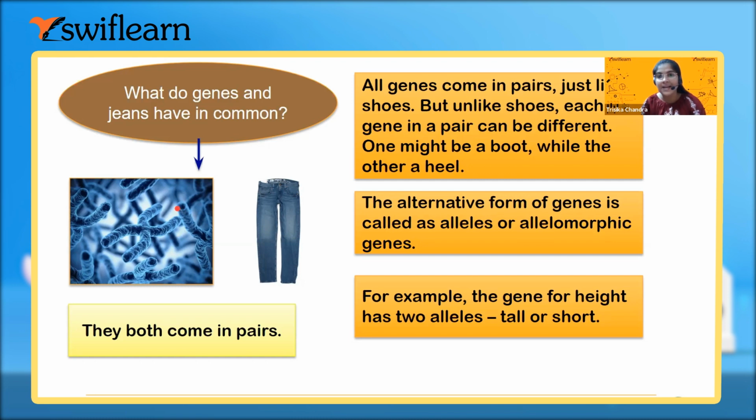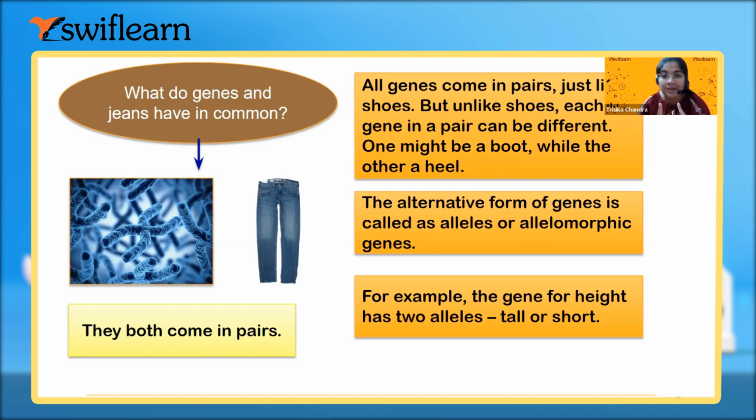But unlike shoes, each gene of the pair can be different from the other. We know one pair of shoes, one pair of socks, everything comes in pairs, but in the case of chromosomes, the pair may be different.